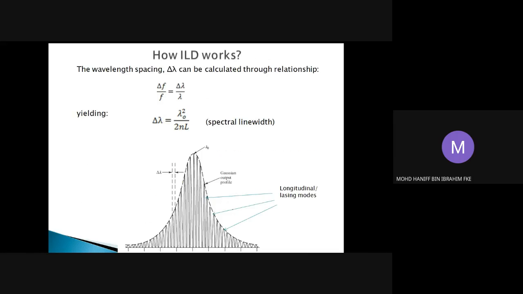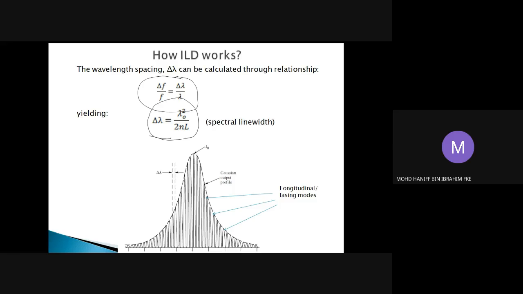In terms of the wavelength spacing, we can also obtain it from the previous equation, based on this equation that relates the difference of the frequency and the difference of the wavelength. By applying this equation, we can write that delta lambda will be given by lambda naught squared over 2NL, in which delta lambda is the wavelength spacing between two lasing modes.